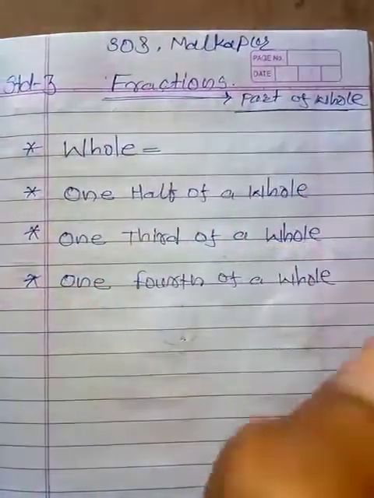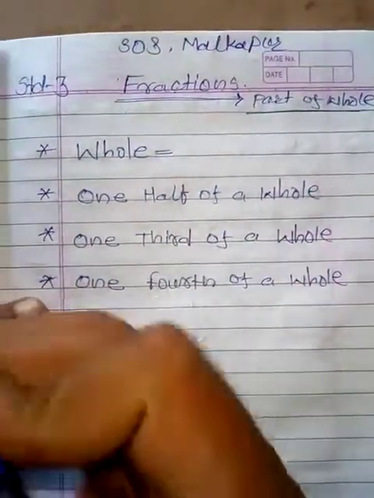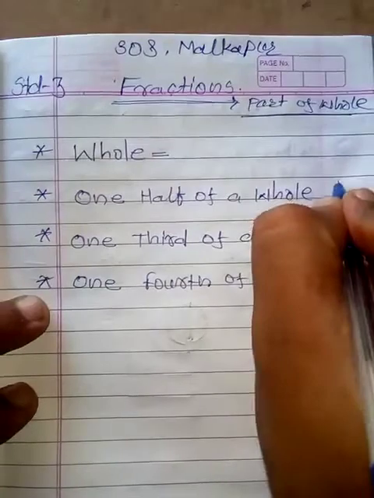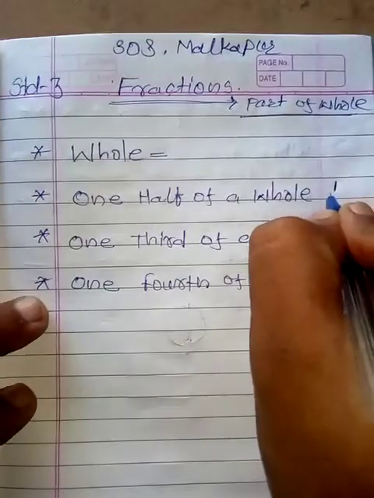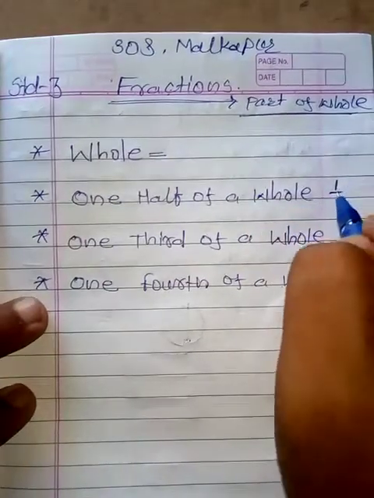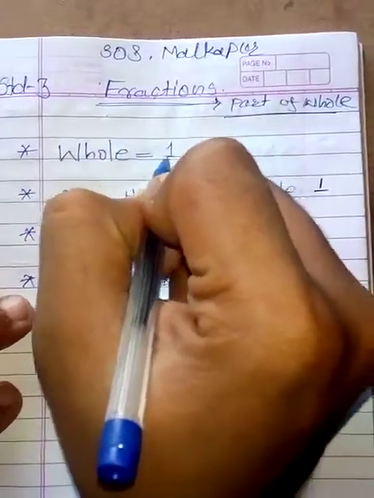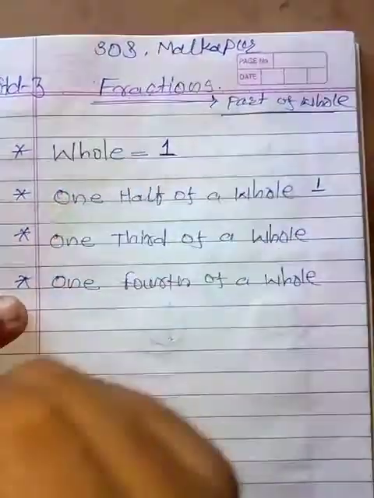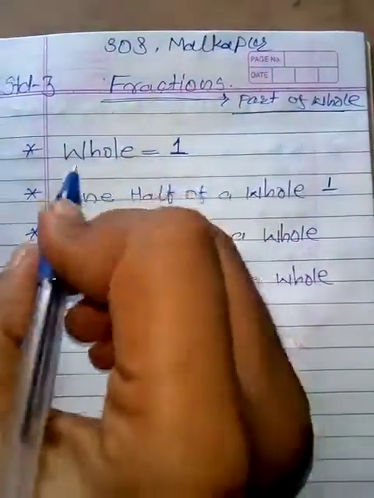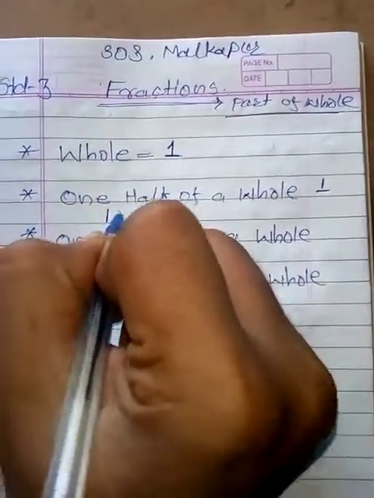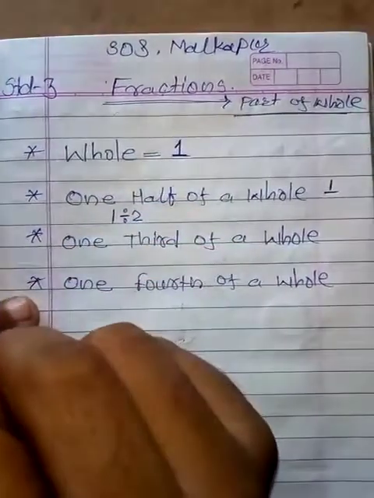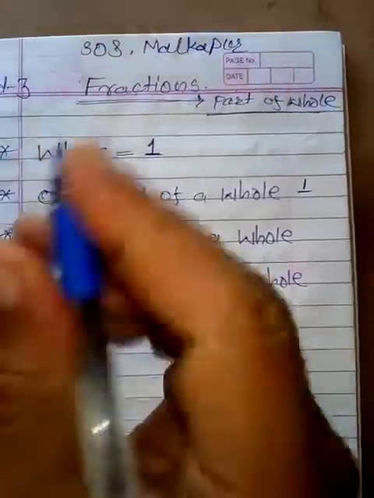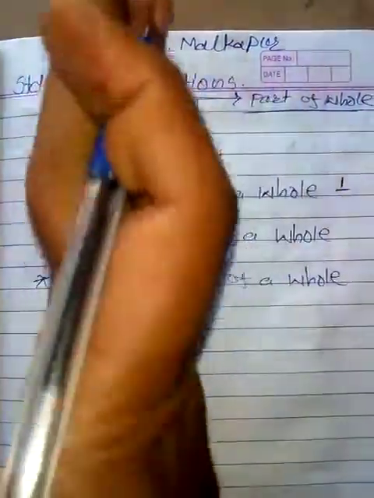One half of whole. Now one half of whole, it means what? That thing has to be divided by two. Okay, whole means what? One. Whole we can denote as one. The thing is complete, that's why it is said as one. When 1 is divided by 2, it makes two parts. Yes or no? It makes two parts.